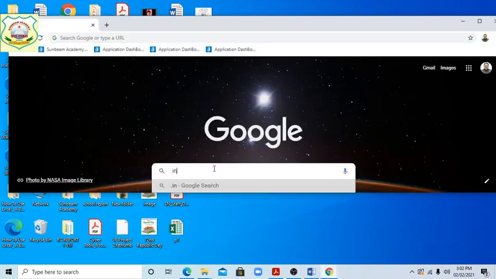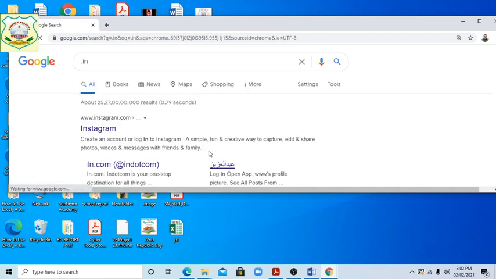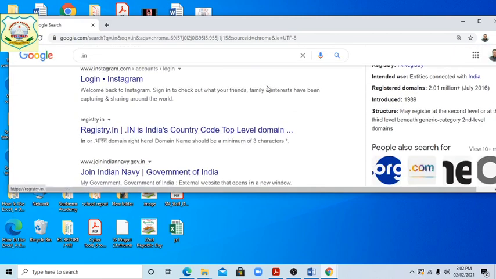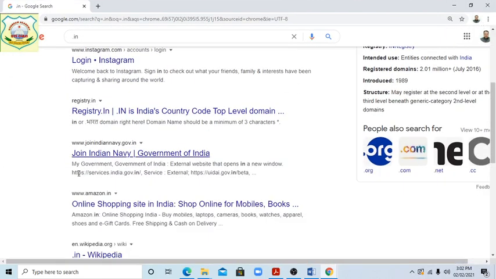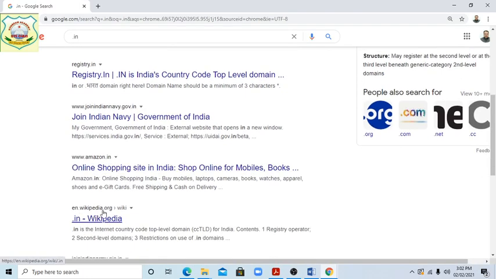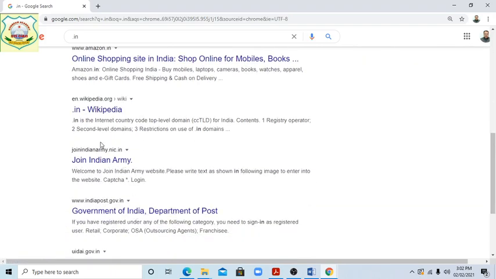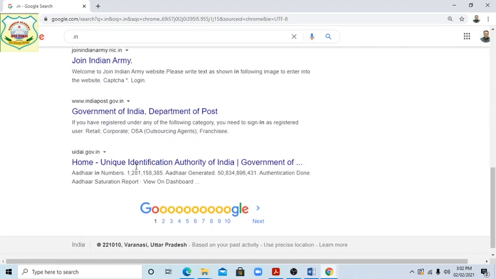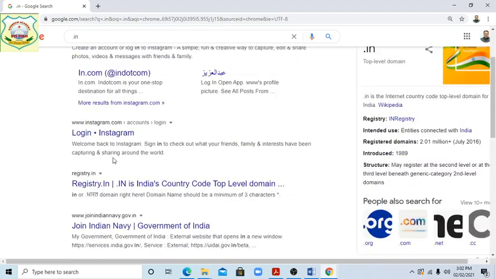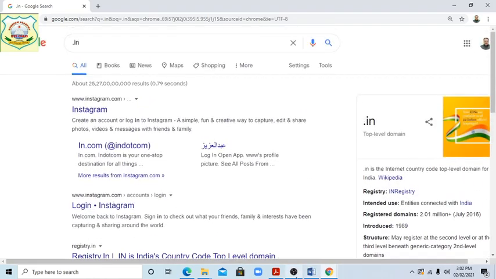See this, joinindiannavy.gov.in, that is Indian. Amazon.in, that is Indian. Wikipedia.org, organization. Okay, and the IC.in, that is Indian. All that have .in given are Indian.